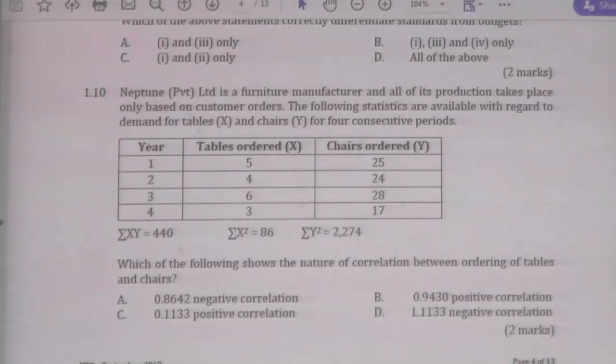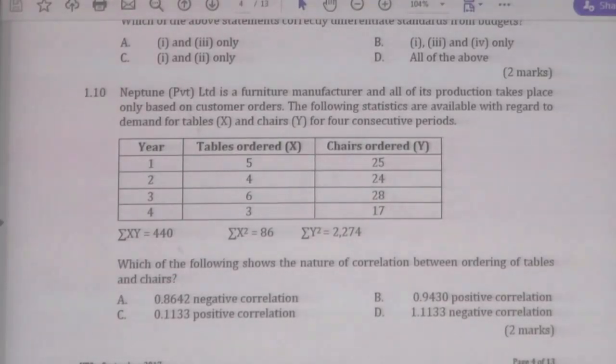Year 1, 2, 3, 4, demand for X, demand for Y. Sigma XY, sigma X squared, sigma Y squared. Which of the following shows the nature of the correlation between ordering of tables and chairs?